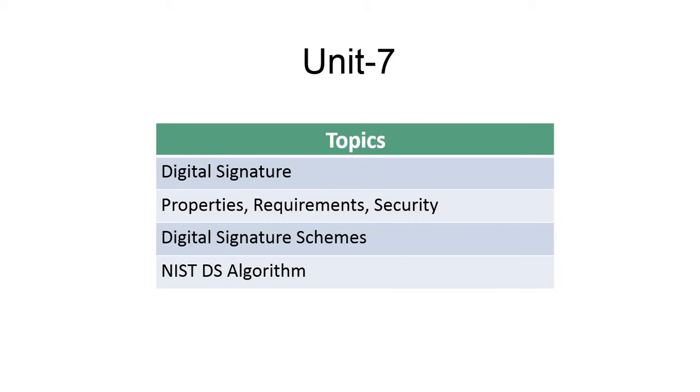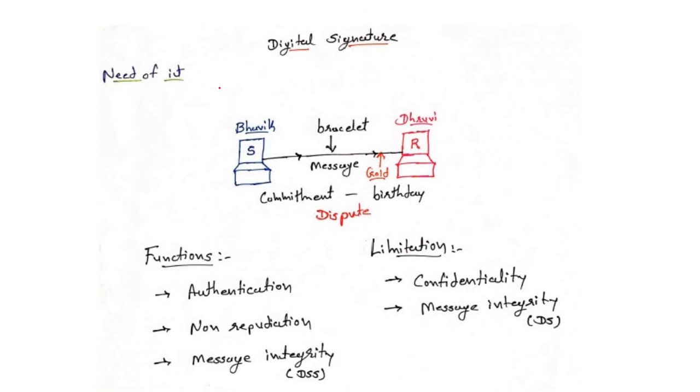We are discussing unit number 7, Digital Signature. In this unit, we have discussed some of the points like properties, requirements and security regarding digital signature schemes, and we continue with this topic. So let's see what we have discussed till today.